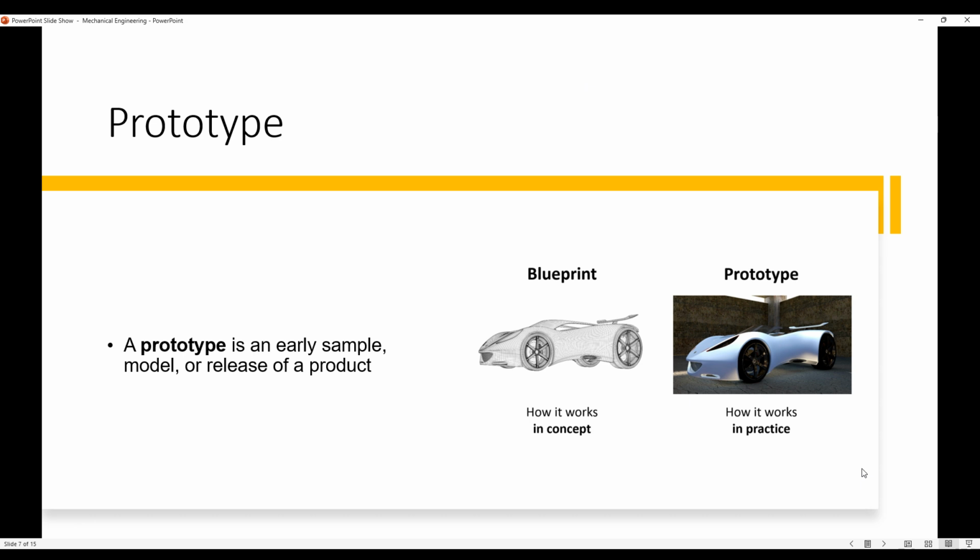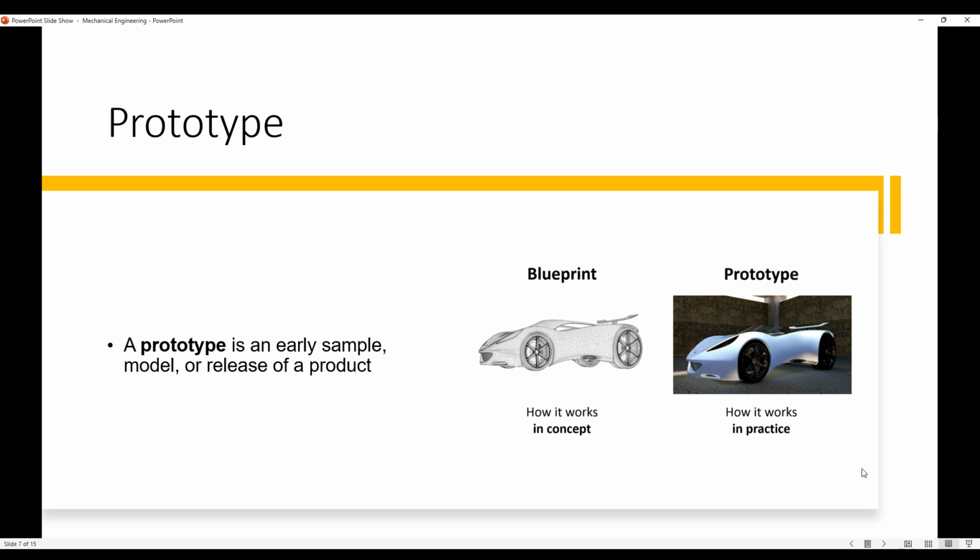Prototype, as you see here in the picture, somebody designed a car. He did the blueprint or just the idea, and then if you design a new machine or a new idea, you have to put it into reality. So you have to make a smaller version of this design. And here we have a prototype of this car. So everything should be similar to the real thing.